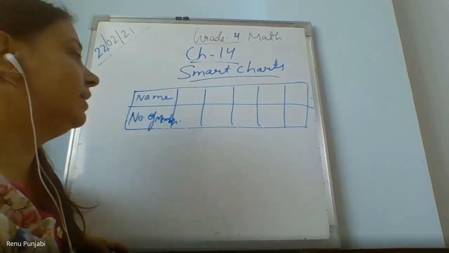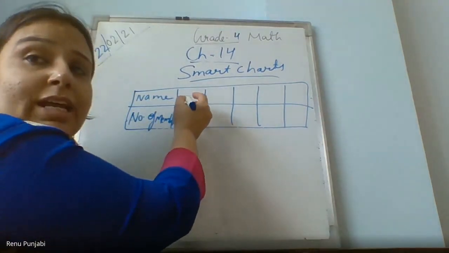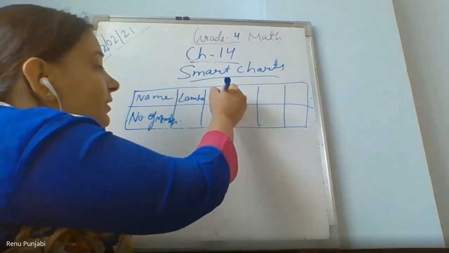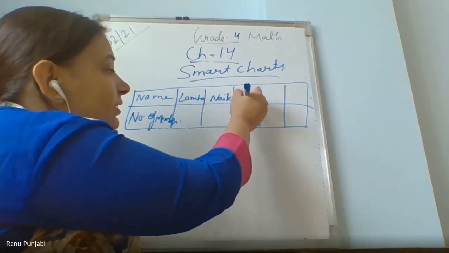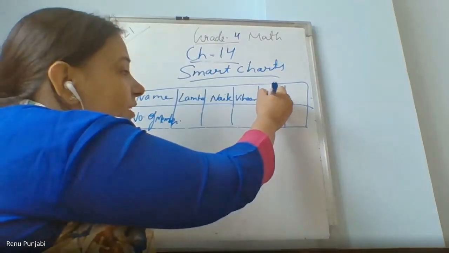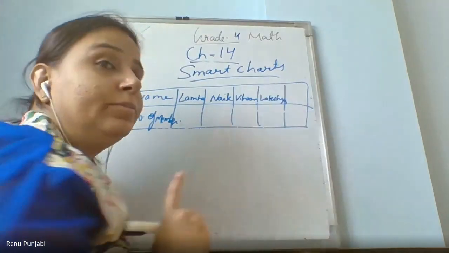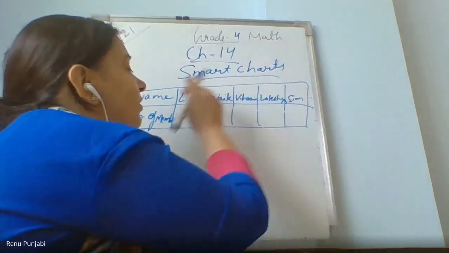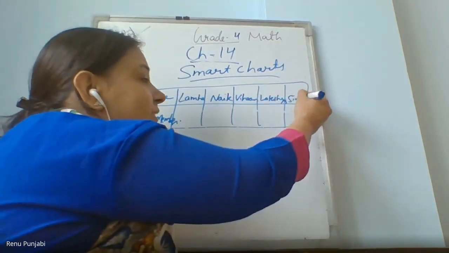So I have the names of the children: Lamha, Nek, Vihan, Lakshya, and Samriddhi. These are my 1, 2, 3, 4, 5 students.